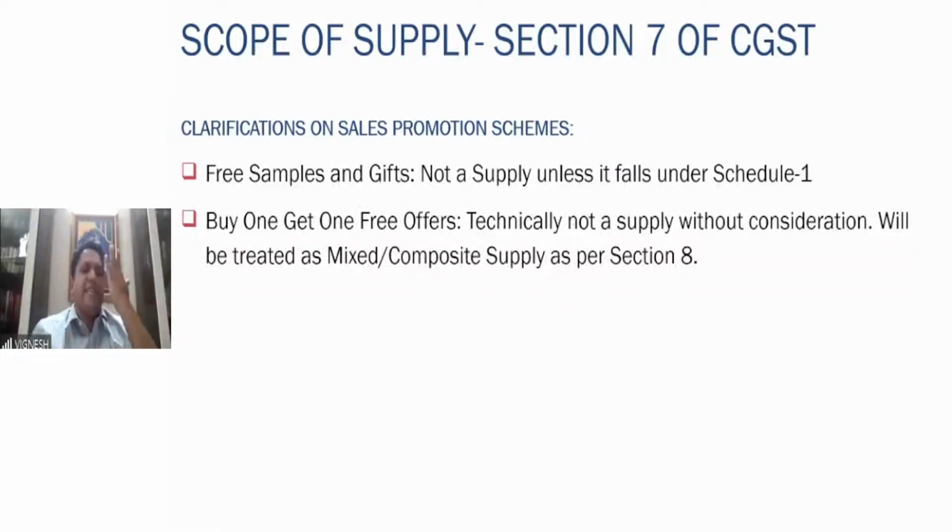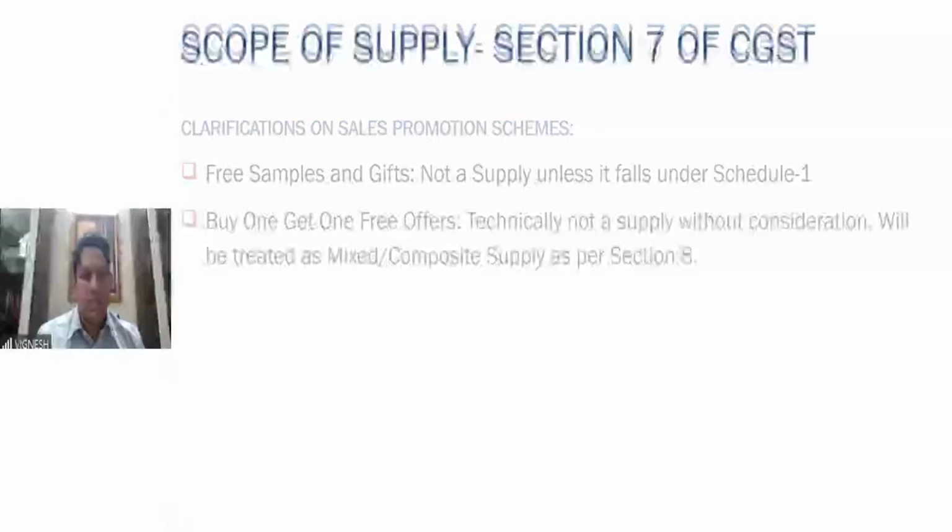So what happens? Let us take an example here. I am selling a toothpaste for say 150 rupees, and I am giving one extra toothpaste free of cost. So technically, it is not without consideration. If you are supplying two toothpastes for 150 rupees, that means the cost of each toothpaste is 75 rupees. So in this particular situation, it shall not be taken as without consideration only. It will be a mixed or composite supply as per Section 8. What is mixed or composite supply? We shall see when we go to Section number 8.